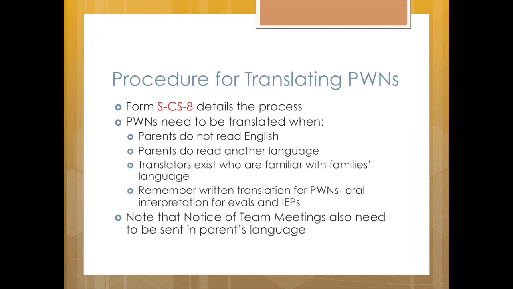Just a reminder that last spring we shared directions for translating prior written notices into the family's native language. If you click on the form number in the slide above, you'll be able to read the directions. Remember that you do need to translate prior written notices into the family's language if they are not able to read English. We do have the forms themselves translated into several languages, so you'll usually be asking for translation of your responses to the 5 prior written notice questions.